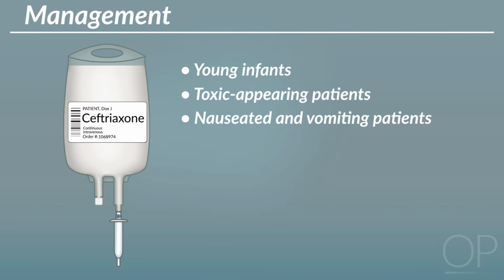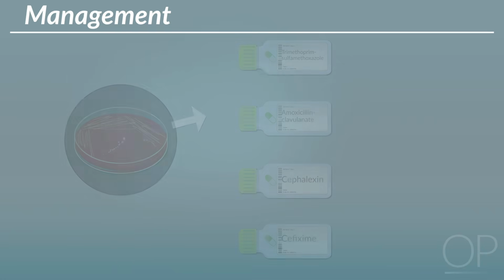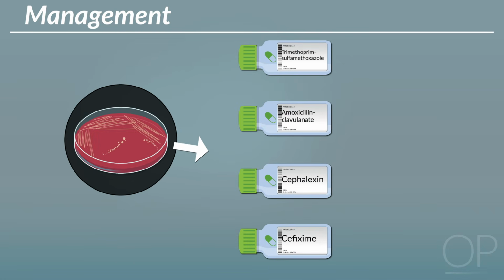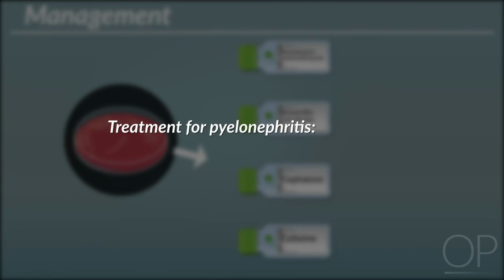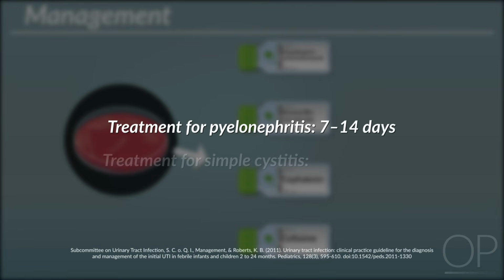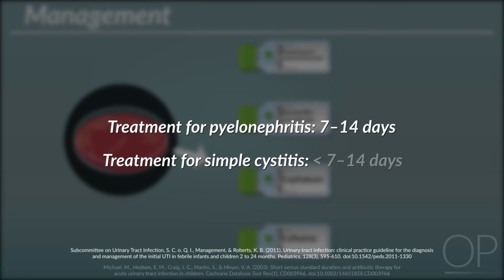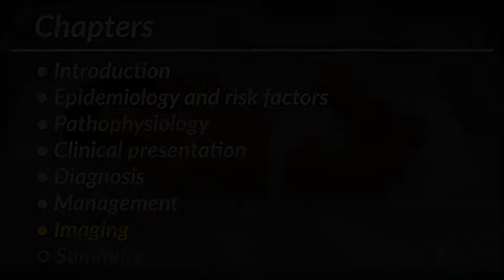Ceftriaxone is a typical IV antibiotic for empiric treatment of UTI. Treatment can be tailored based on susceptibility results when culture data is available. The treatment course for pyelonephritis is 7 to 14 days. The treatment course for simple cystitis can often be shorter.